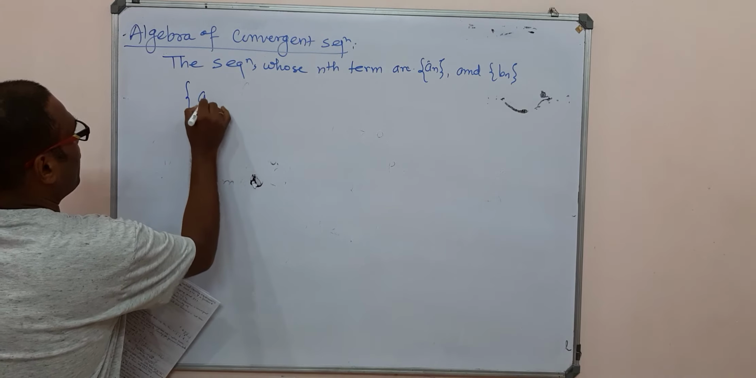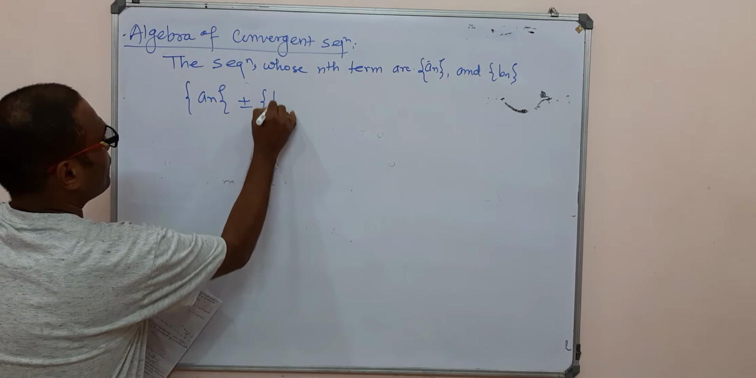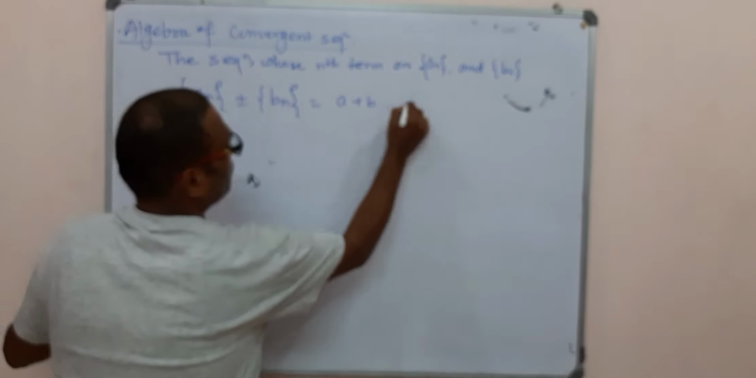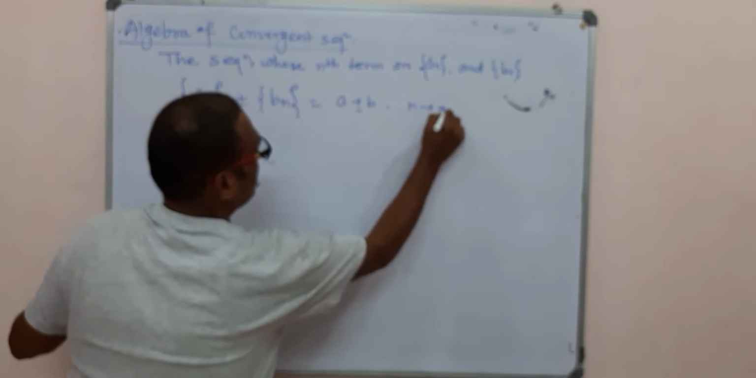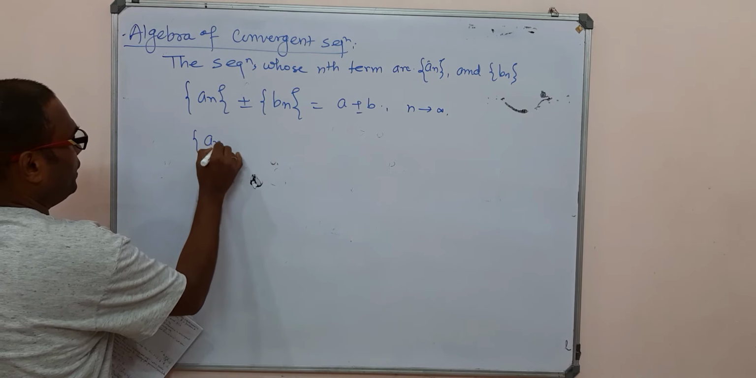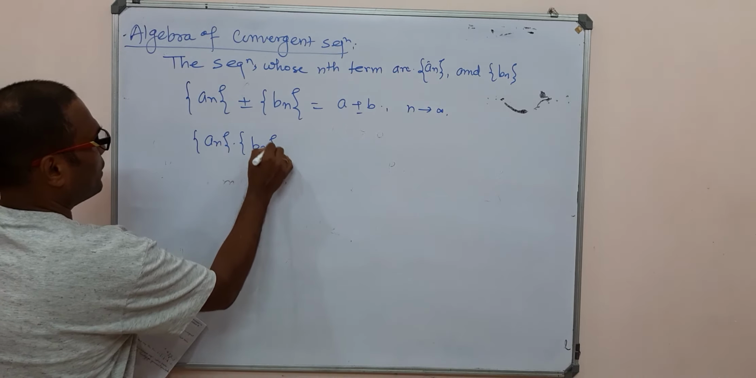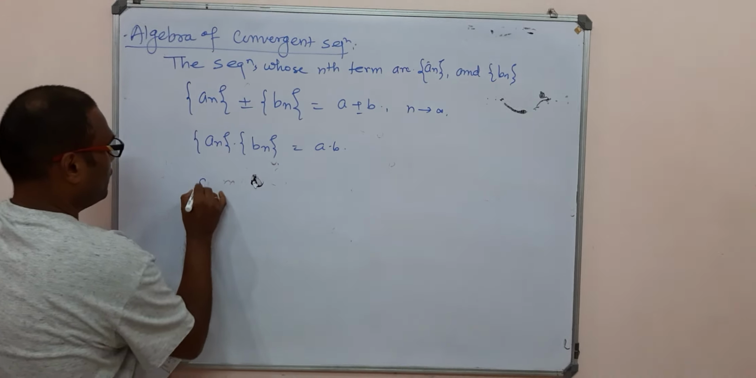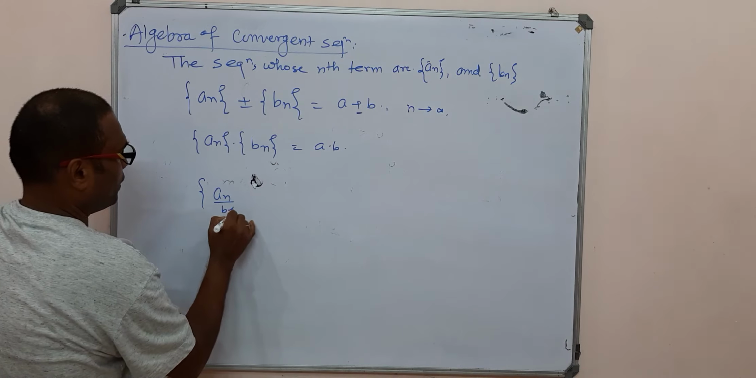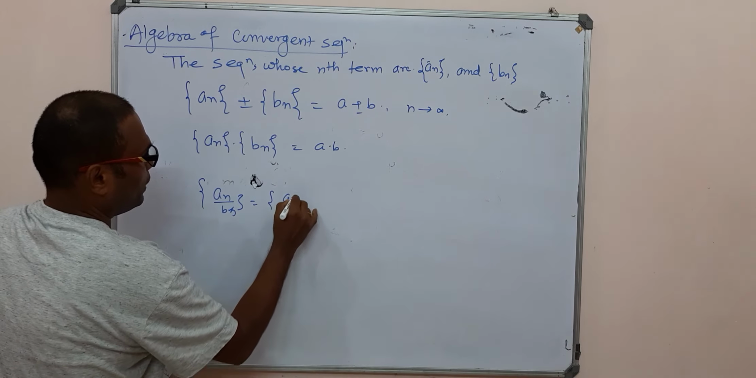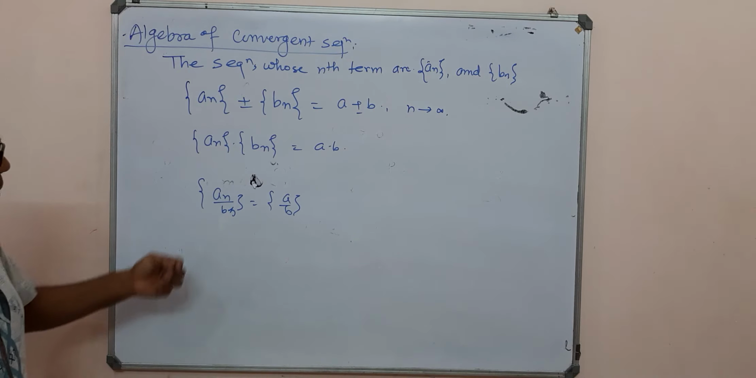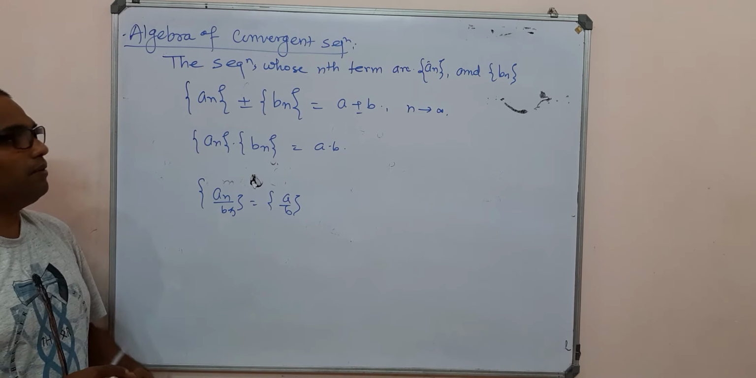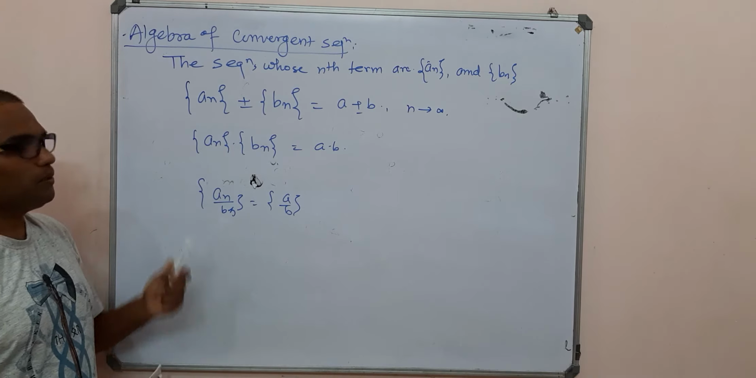If we have an plus minus bn, it converges to a plus minus b as n tending to infinity. If I take an times bn, then it converges to a into b, that is, the product of these two limits. Third is an upon bn, which converges to a upon b as n tending to infinity. Such a result is called the algebra of convergent sequences. In this article we prove these three parts one by one.